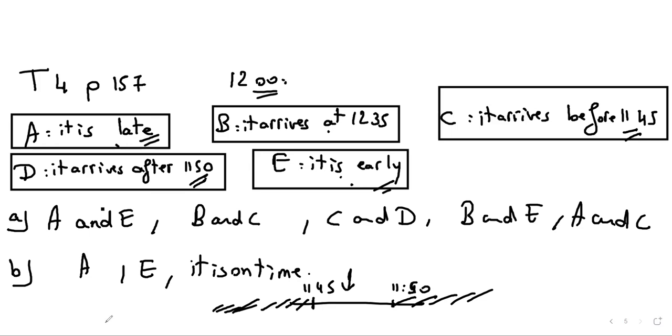So for me, another example is, for example, I can say D, C, and it arrives at, let's say, 11:47. 11:47 is a good time for me. All right, well, I think this is helpful for you.